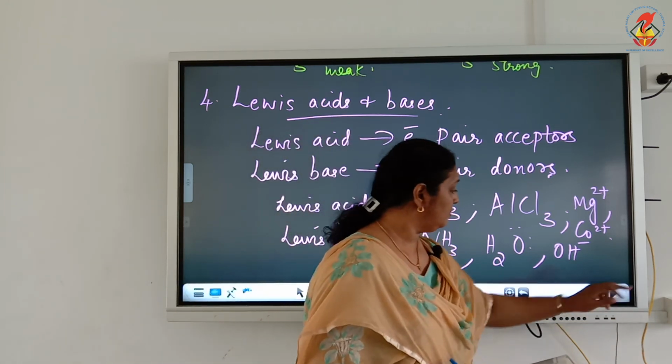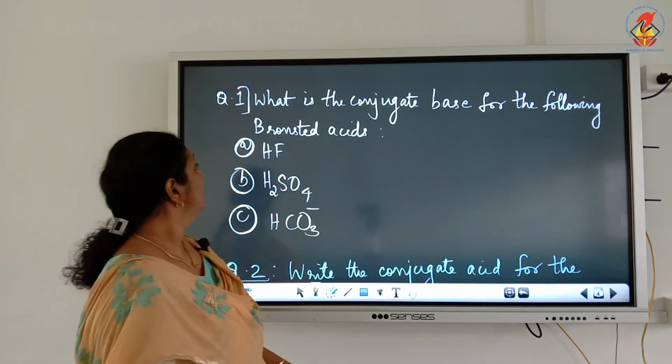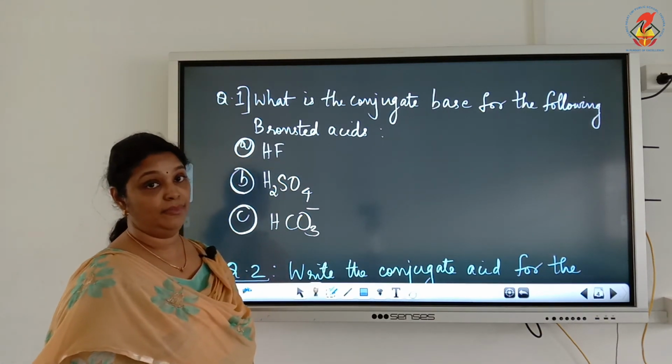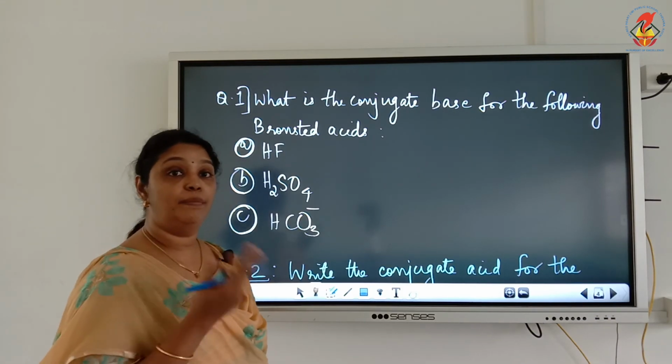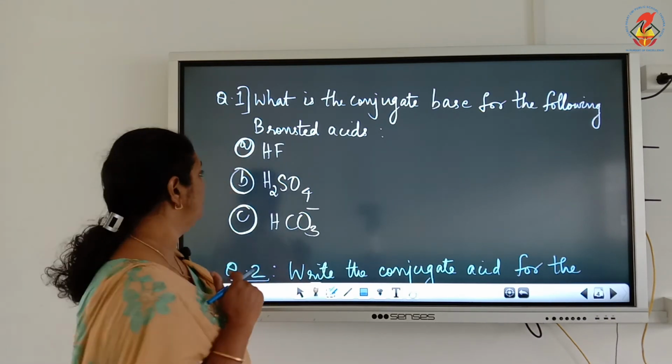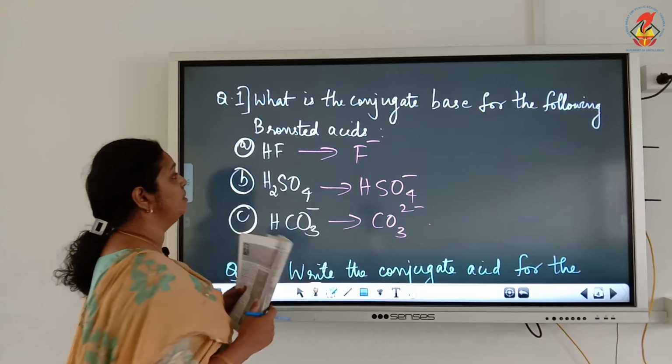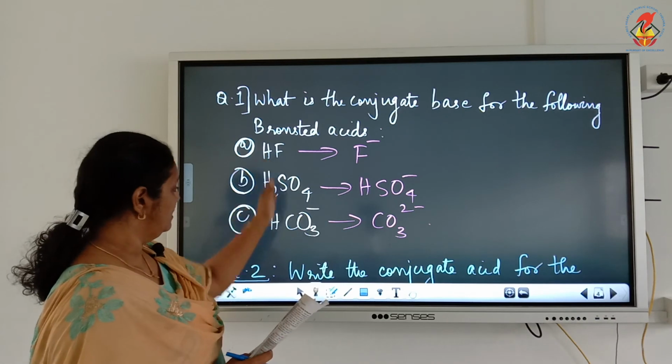Now next, I have written a few questions on the board. The first question is, what is the conjugate base for the following Bronsted acids? I told you the conjugate base will have 1 less proton. So for HF, 1 less proton means H plus is removed, so the conjugate base is F minus. H2SO4, when 1 H plus is removed, becomes HSO4 minus. HCO3 minus, when 1 H plus is removed, becomes CO3 2 minus. So these are the conjugate bases of these acids.